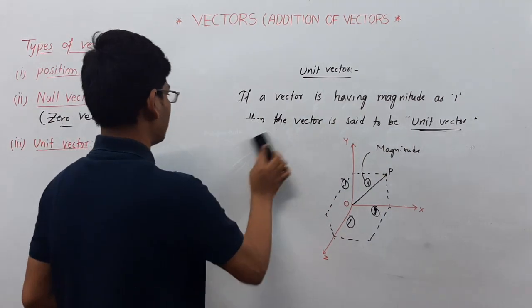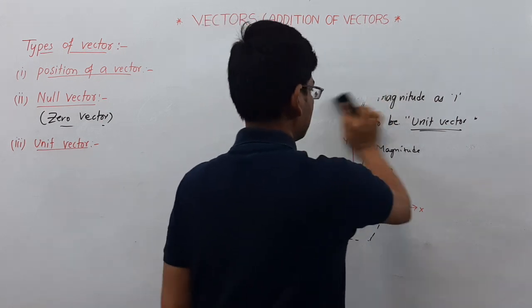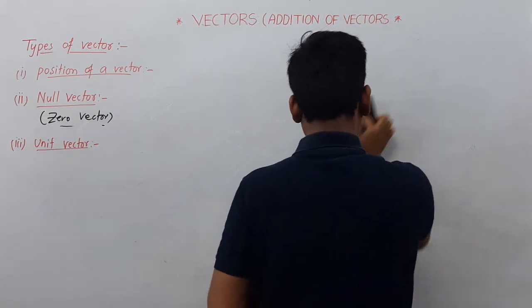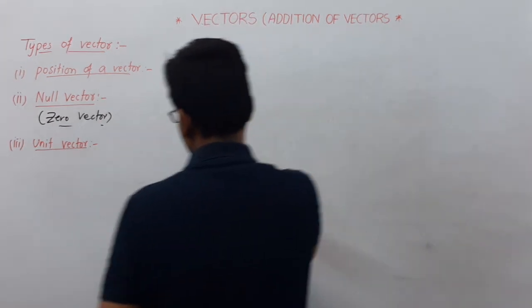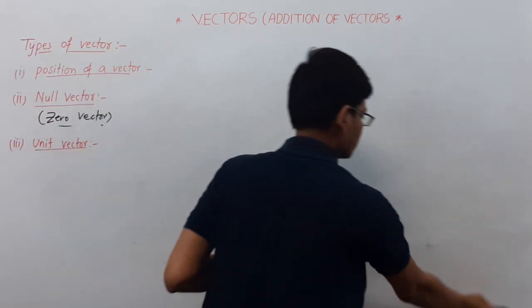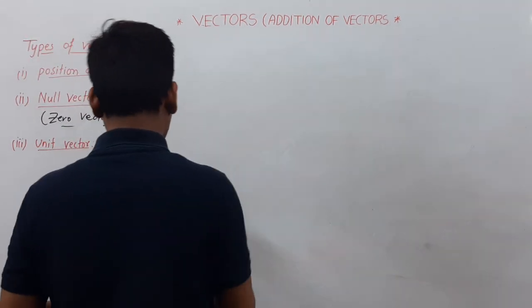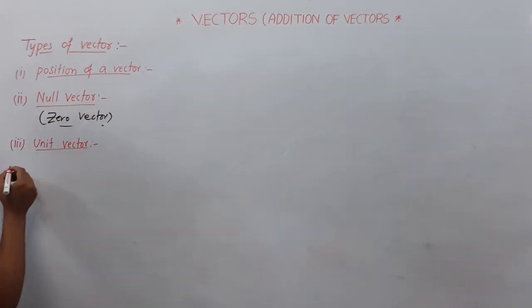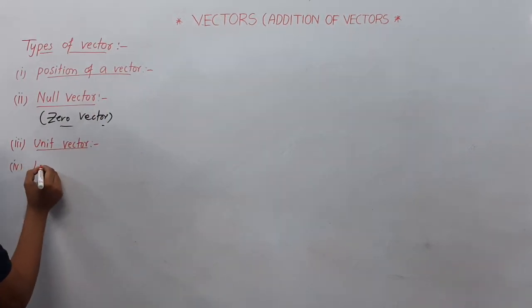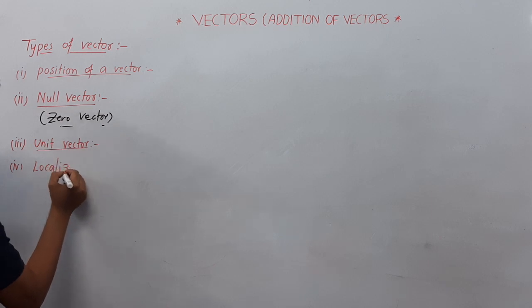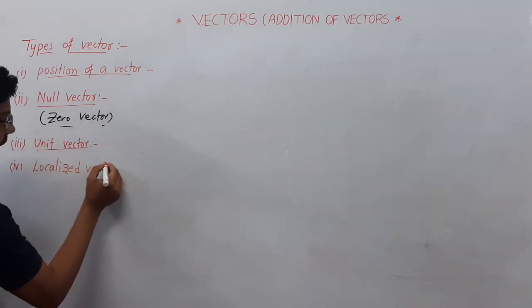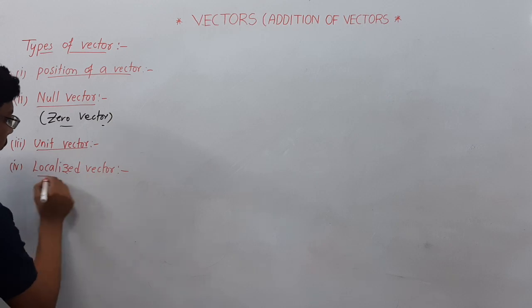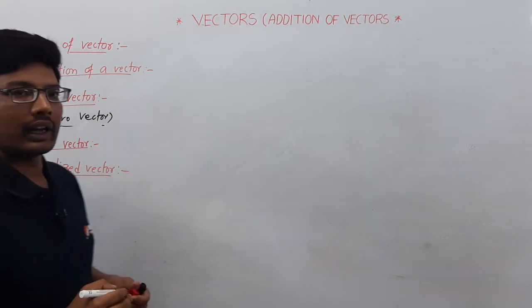Now the next type of vector is the localized vector. What is meant by a localized vector?